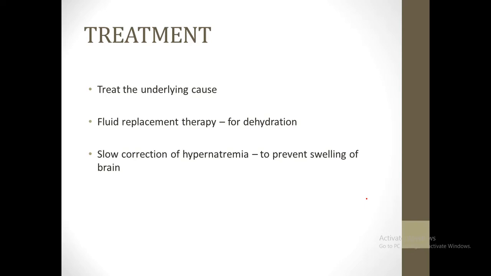Then at the last, how are we going to treat hypernatremia? Again, we are going to treat the underlying cause, and as I explained before, there is cellular dehydration, so we are mainly going to do fluid replacement therapy. And again, in the case of hypernatremia as well, you have to perform a slow correction of hypernatremia, otherwise it would cause a swelling of the brain.